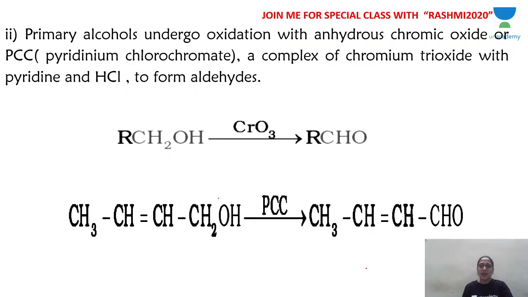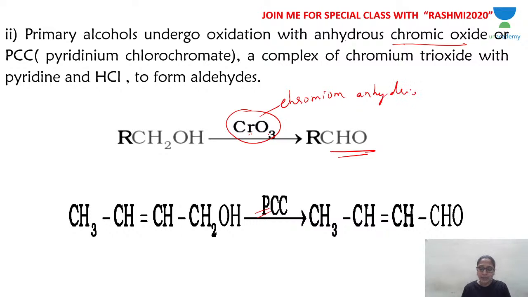Now, as I was telling you, if you don't want carboxylic acid, you can stop the reaction at the aldehydic level. So what do you have to use? You have to use reagents like CrO3 or PCC. Primary alcohol undergoes oxidation in the presence of anhydrous chromic oxide, which is also called chromic anhydride, CrO3.